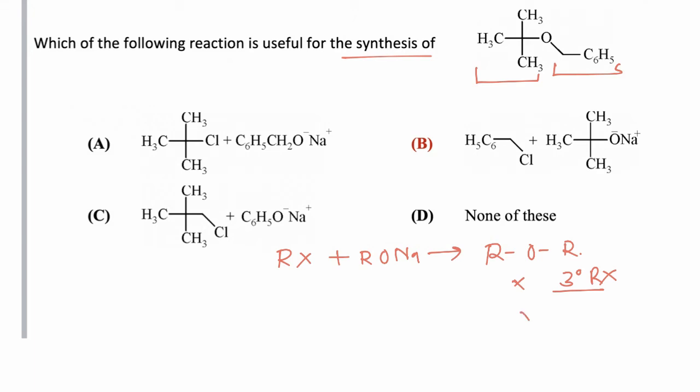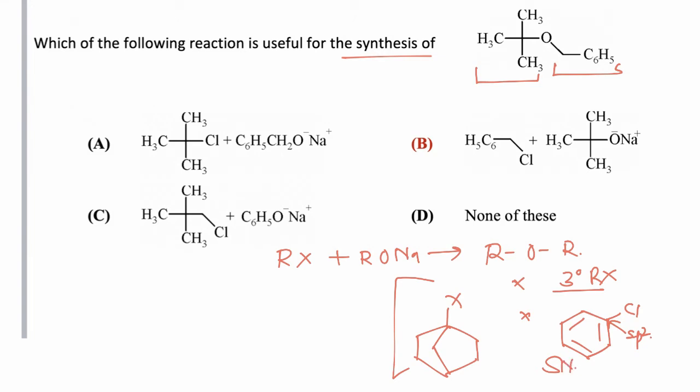If alkyl halide is vinylic, or halogen is directly attached with sp2 carbon, then again Williamson synthesis does not take place. If halogen is attached to bridgehead carbon, in these cases SN2 reaction is not possible and hence Williamson synthesis does not take place.